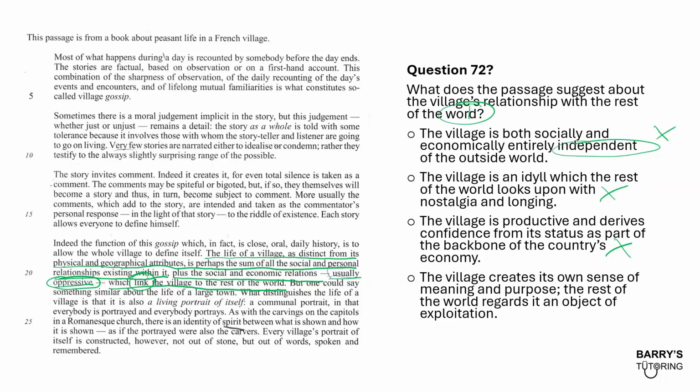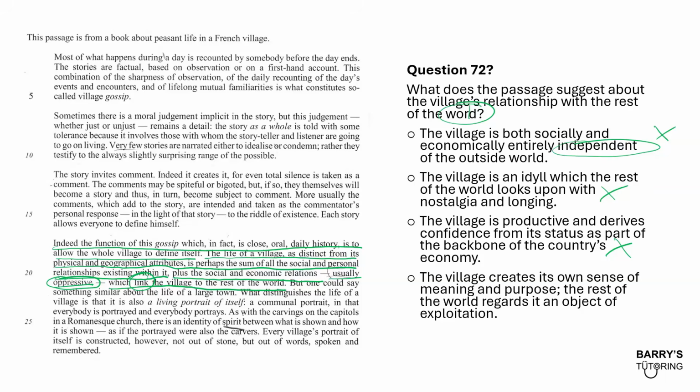The village creates its own sense of meaning and purpose. The rest of the world regards it as an object of exploitation. Okay, now, actually, we don't really see anything right now about its own sense of purpose, but if you read just before it, again, and we did read this earlier, indeed the function of this gossip, which in fact is close oral daily history, is to allow the village to define itself.